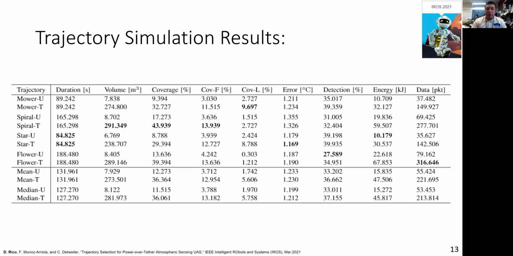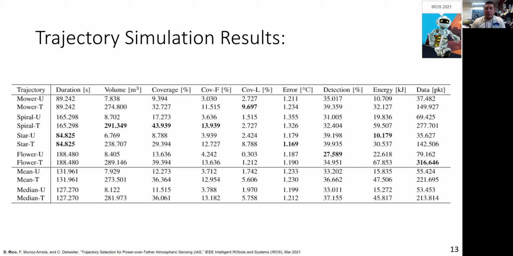Second, the mower trajectory, both tethered and untethered, showed the most agreement between coverage in the first and coverage in the last 30 seconds. This indicates that the mower trajectory is most spatio-temporally uniform. Third, the tethered spiral trajectory should entirely encompass a traversable volume of 330 cubic meters, but only reported a maximum of 291 cubic meters. We suspect the 11.71% difference is due to the rigid construction of the 3D convex hull and the catenary equation parabolic approximation.